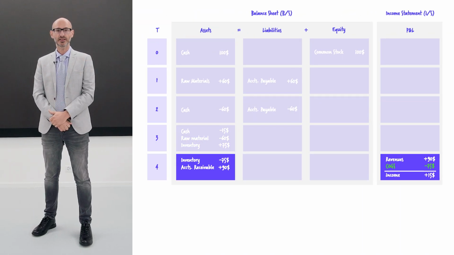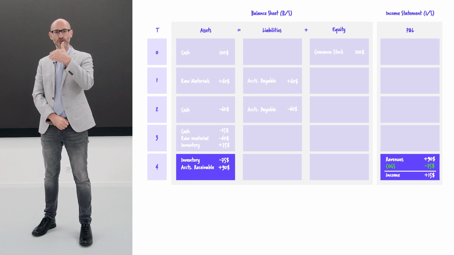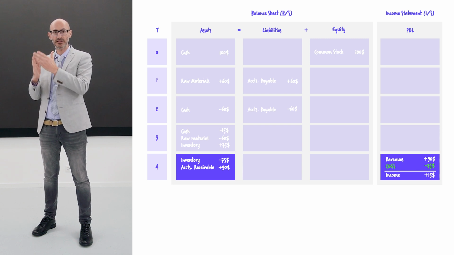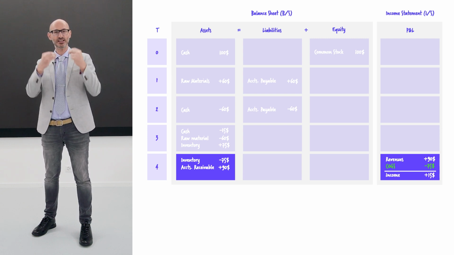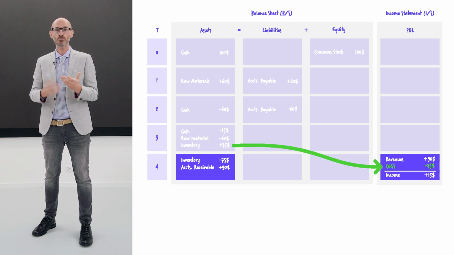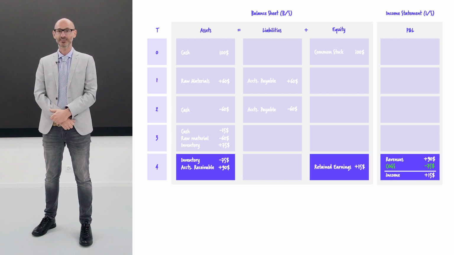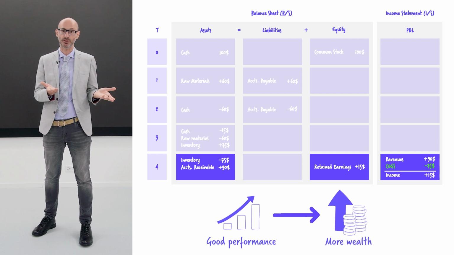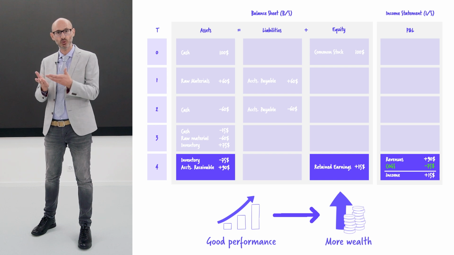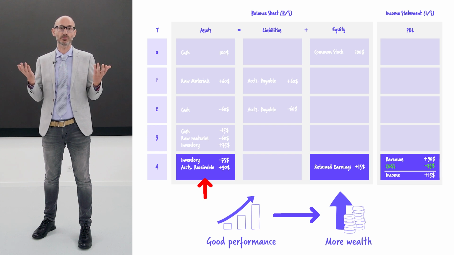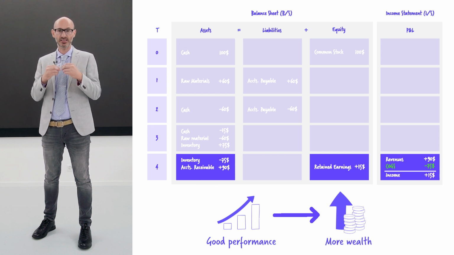Here comes the nice part. Here we are selling our super ESG carbon capture microchips. Assume you are selling them for 90. We put revenues of 90 on the income statement, and the cost of these ESG microchips is 75. So we make a cool profit of 15. We are richer, of course, so equity is more by 15. The account that we increase is retained earnings. Remember, good performance means more equity, and income always flows into equity. On the asset side, the inventory is gone, and instead we have a receivable. The customer has promised to pay us within 60 days, so we record a receivable.